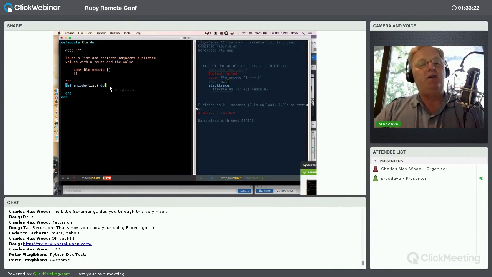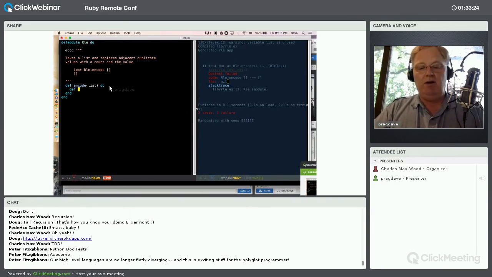So I'm going to make my encode immediately call a helper method here. I'm going to call it _encode, and it takes a list and the result. And currently our result is going to be the empty list. Oh, sorry, I didn't mean to do def there. I want to just do encode. Okay. And now I have to define my encode method. I'll use defp because it's private.